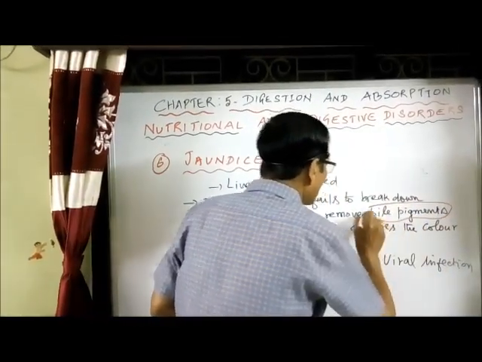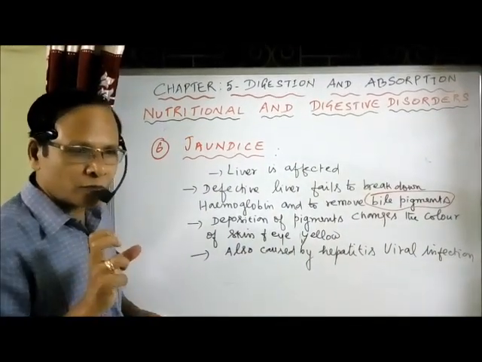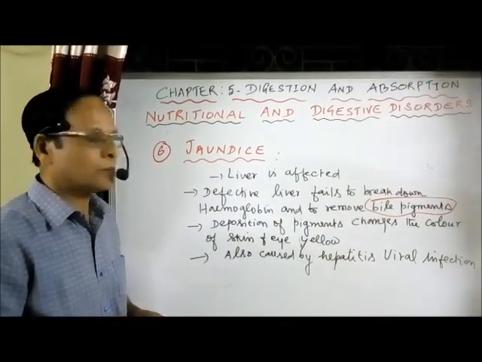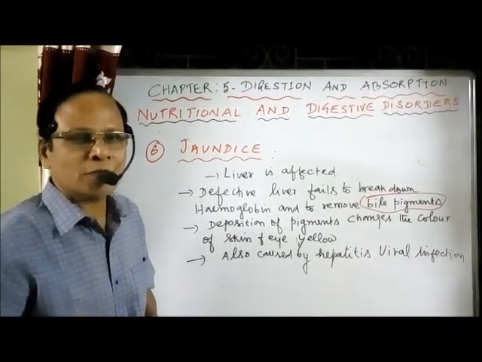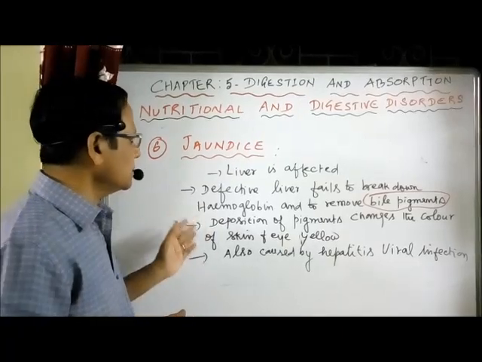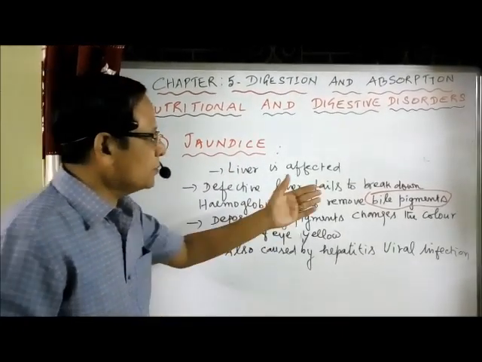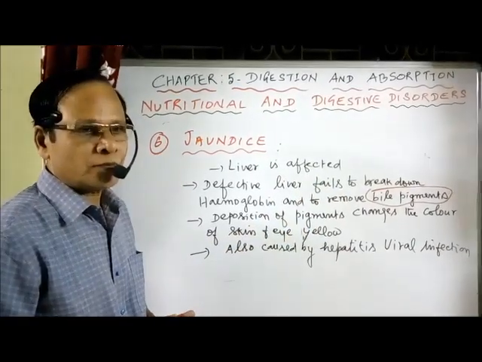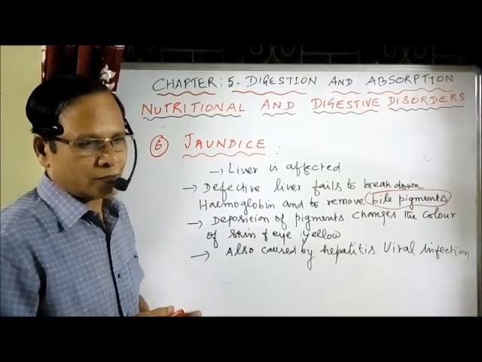These are the breakdown products of hemoglobin. Once the liver is affected, it fails to break down hemoglobin to form bile pigments and also to remove the bile pigments from the liver. These are the two reasons why jaundice develops. When the bile pigments are not removed, they get deposited, particularly the bilirubin pigments.